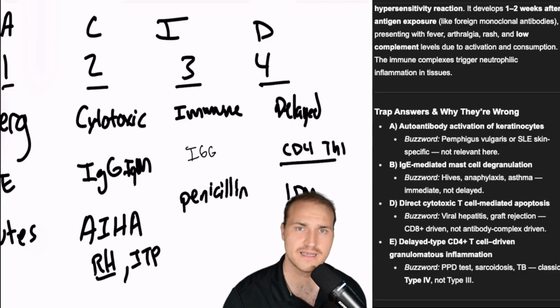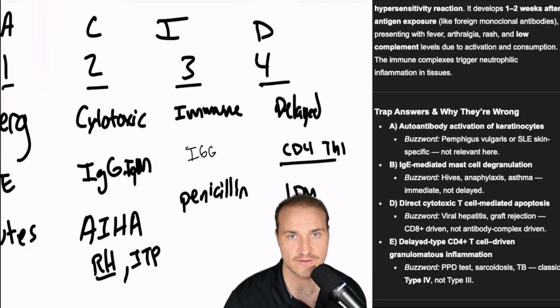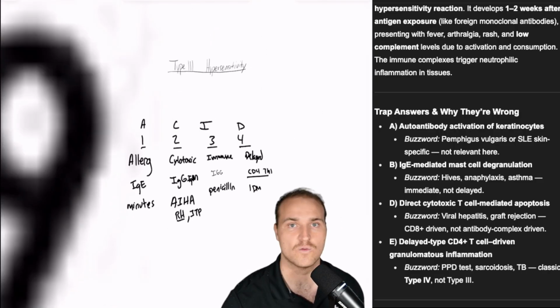Hashimoto thyroiditis, Guillain-Barré, celiac, and graft rejection. So like acute transplant, graft versus host disease. You have a delayed response that's T-cell mediated. There's macrophage activation, granulomas, no antibodies, and induration after 48 hours. So that's everything there is to know about type 1, 2, 3, and 4.